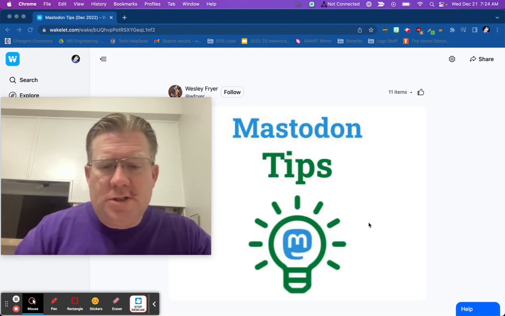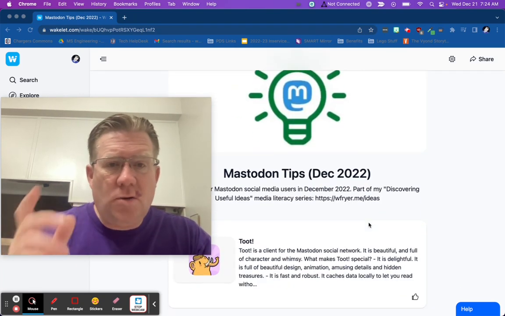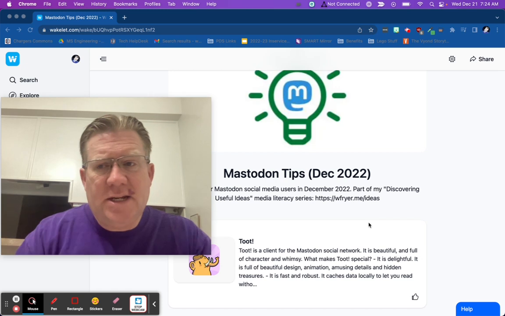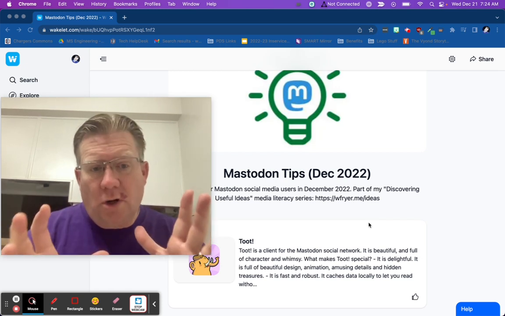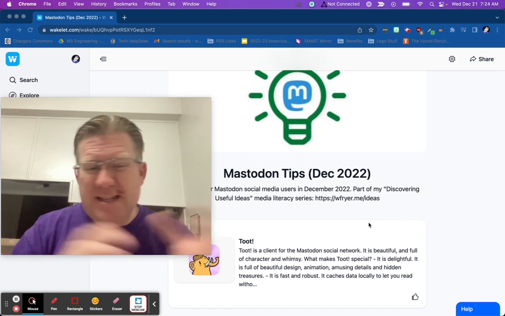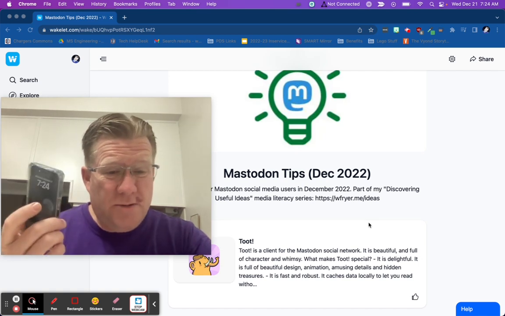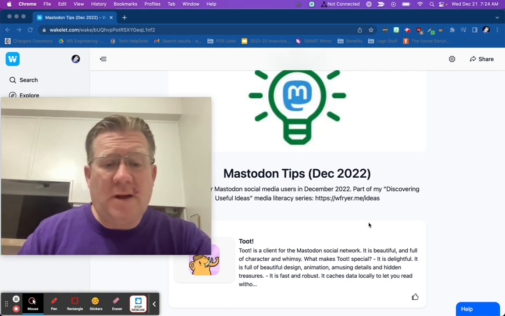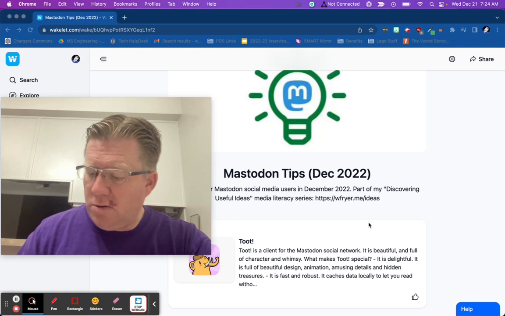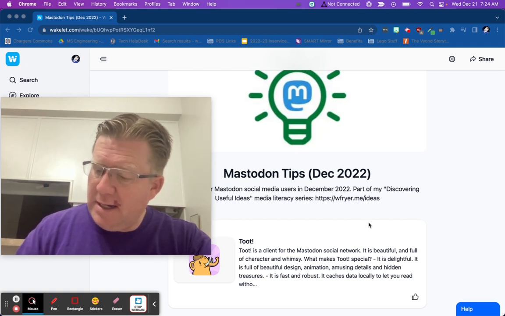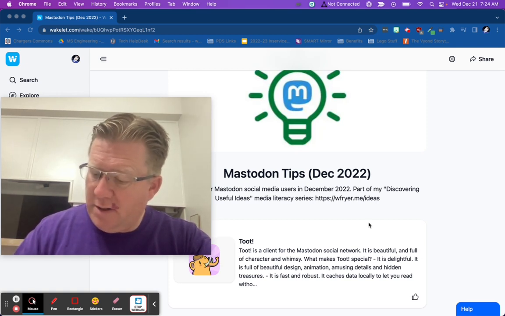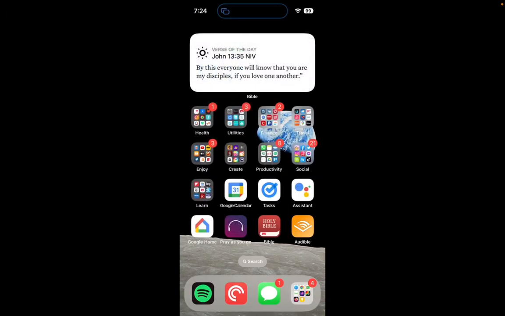So let me just first jump over and show you my favorite app. I can show some things here on my laptop, but it's a little bit different, and the main way that I use social media tends to be on my phone. So let's start there. I'm going to turn on screen mirroring, which I think is going to cover up my face. But hey, look at that. You can see my screen.